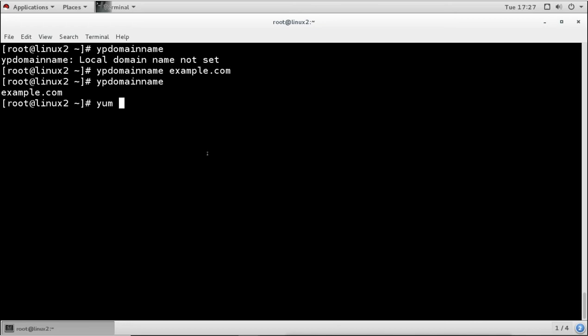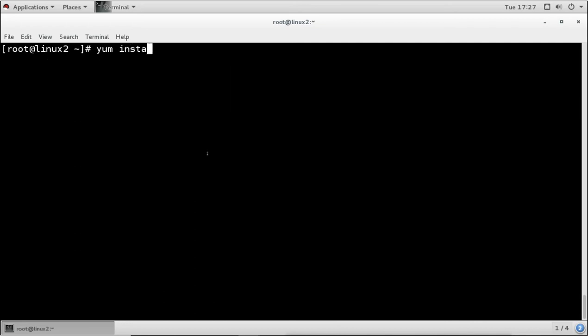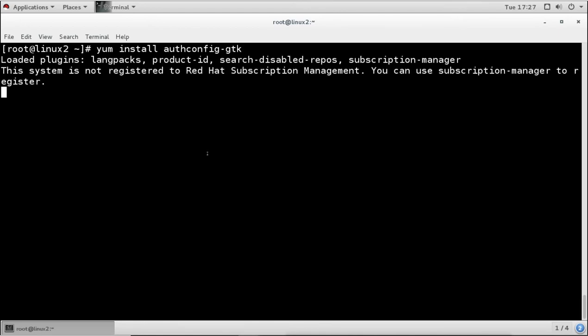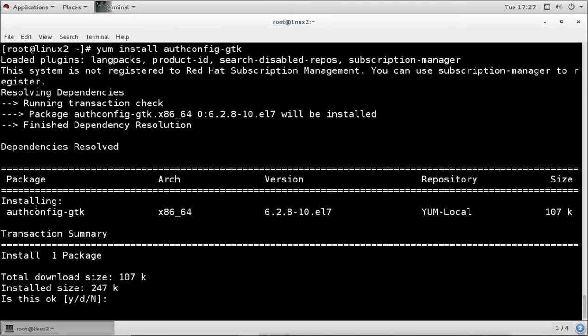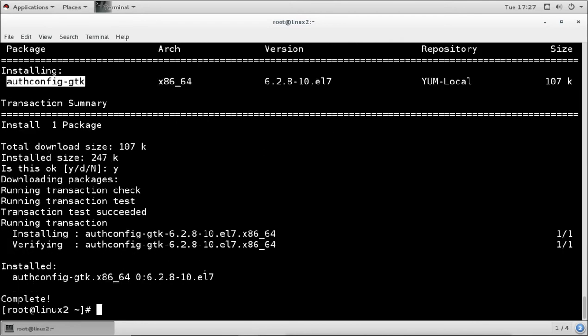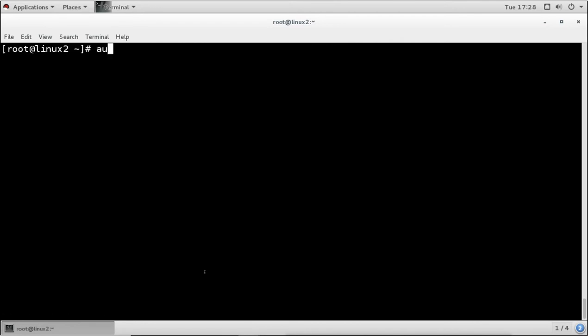So we have configured the yum server. I will show you how it looks. So authconfig-gtk. It is not there, and we have to install it to use it. Now it is installed, so we can use that. Now when you type authconfig and press tab two times, you can see you have these two options, authconfig-gtk and authconfig-tui. You can even directly give authconfig and it will open the TUI method.